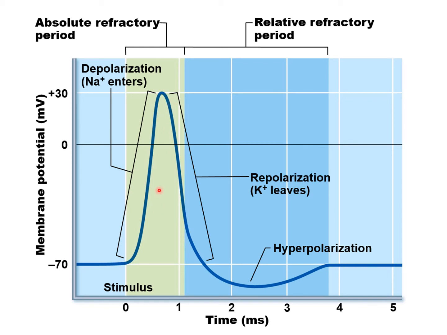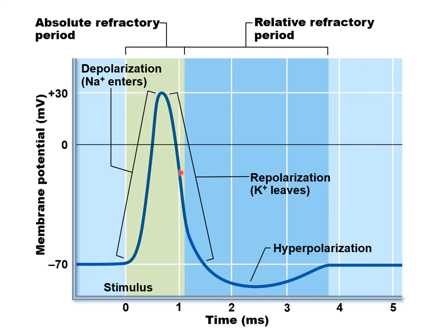It's impossible to have another action potential right here because it's already producing one. So this period of time, from 0 to 1 microseconds or whatever it is, is called the absolute refractory period. It's impossible for another action potential to begin because the sodium gates need to reset first. They haven't even closed yet, so there's no way another action potential could begin.